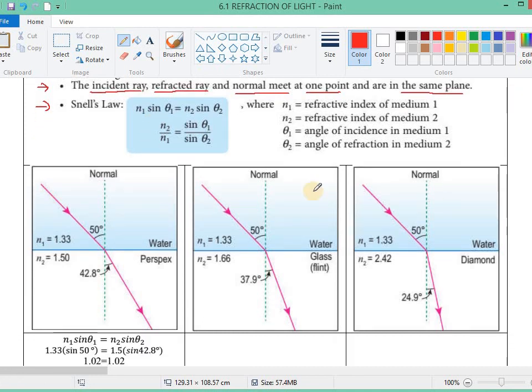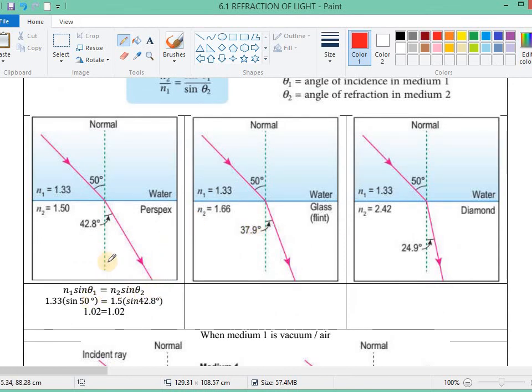All right, so let's try it out. For example, here we have 3 examples. The first one I already showed you. For example, light propagates from water into perspex. The refractive index of water is 1.33, the refractive index of perspex is 1.5, and the incident angle inside the water is 50 degrees, while the refracted angle is 42.8.